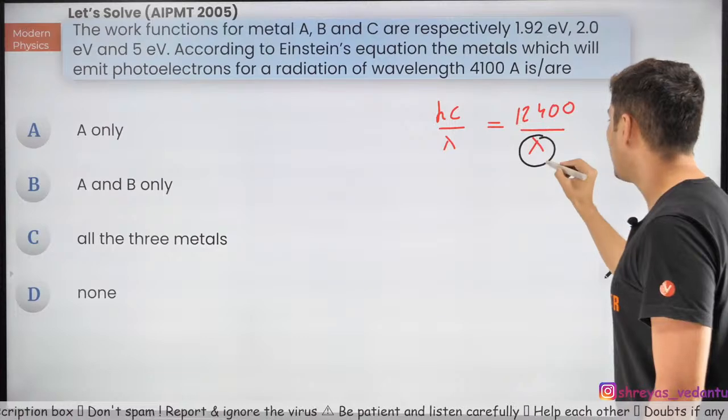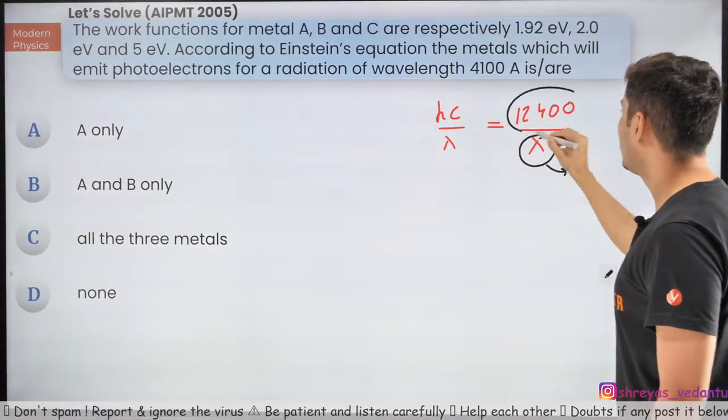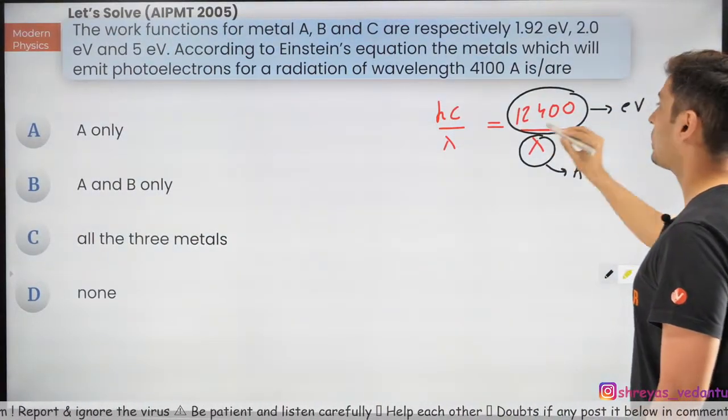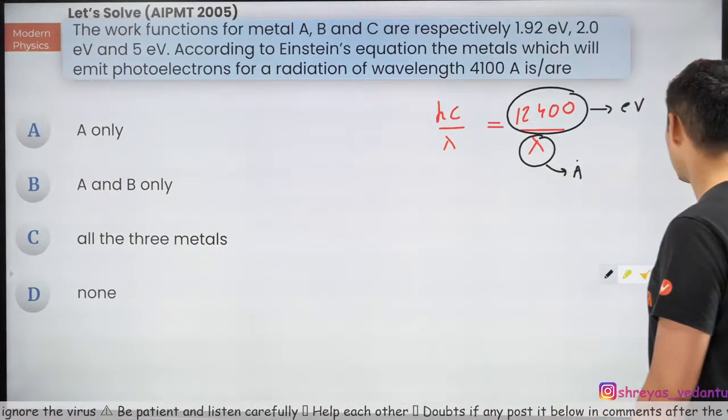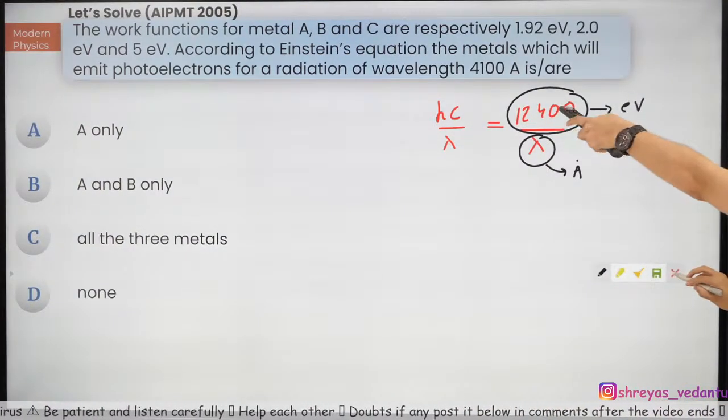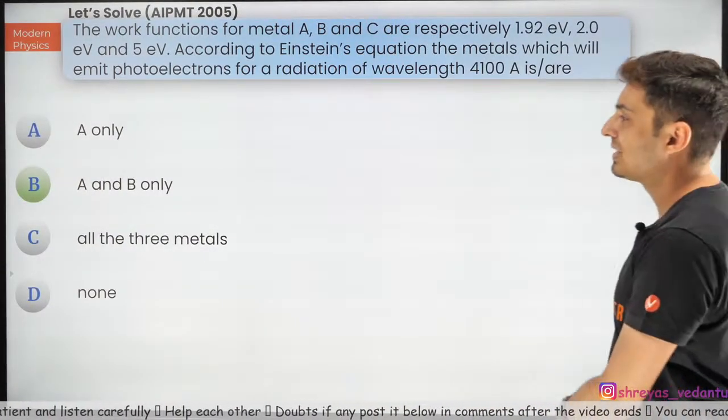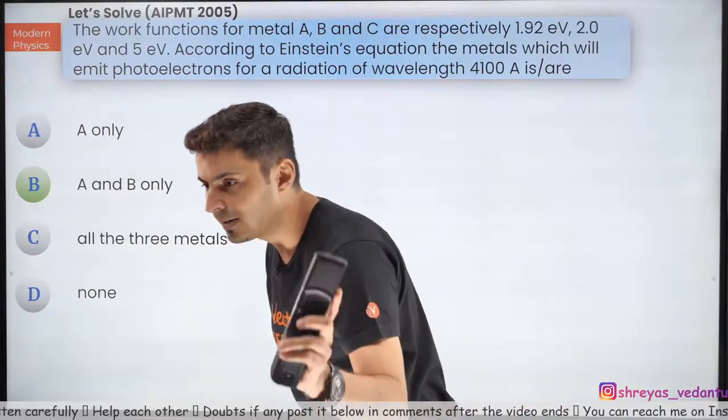Make sure this lambda is in Angstrom and this entire answer will be in electron volt finally. Keep this in mind. This is the shortcut. You can avoid some calculations using this constant. Is that clear? Very good.